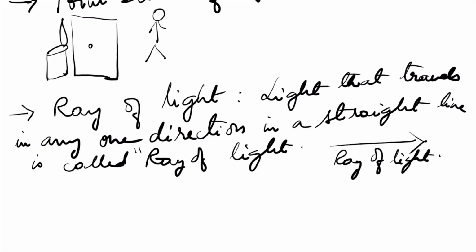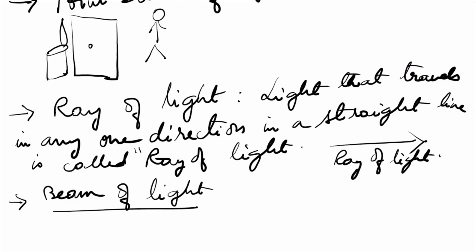Now we will learn about beam of light. A group of light rays coming from a source of light or from a luminous body is called a beam of light.